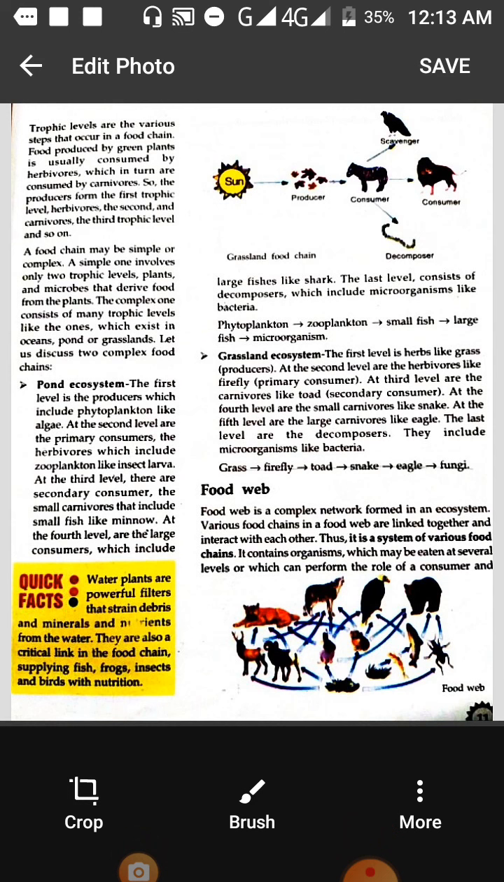The complex food chain is where many levels are there. Plants prepare the food, they are eaten by higher animals, which are eaten by further higher animals. That is a complex food chain.